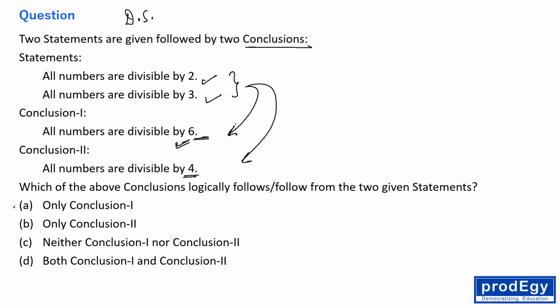Option A is the right choice. This question takes only 30 to 40 seconds at the max, not more than this. Very simple question. Now let's move to another one.